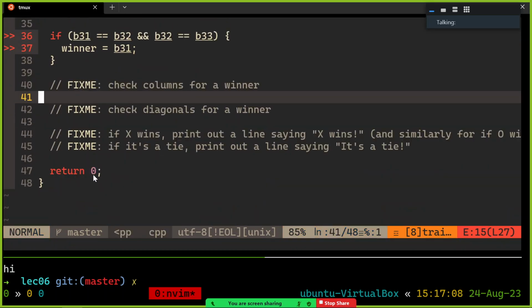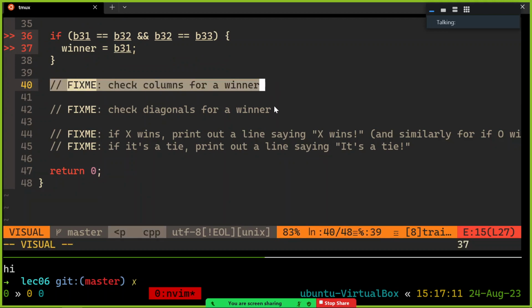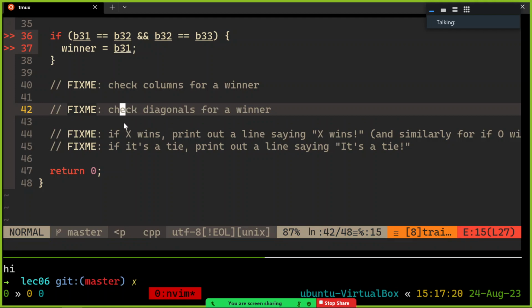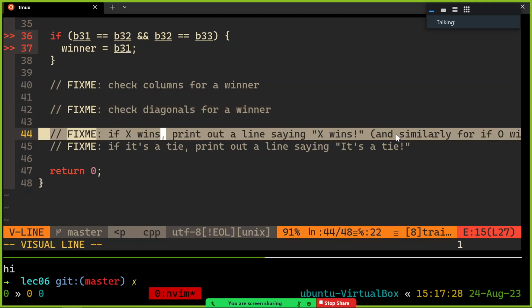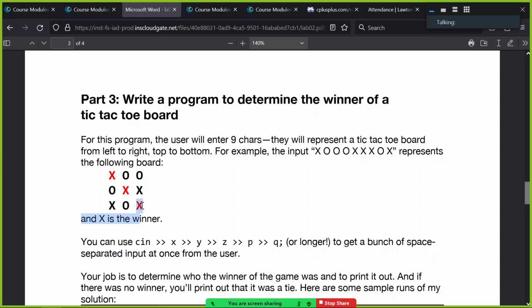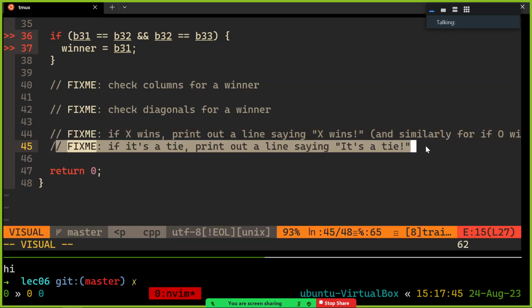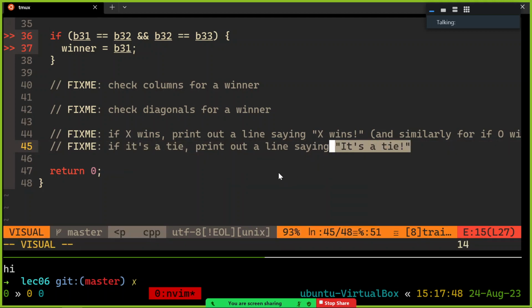You already have that. I want you to do the same thing to check the columns to see if there's a winner, and check the diagonals to see if there's a winner. We all know how to play tic-tac-toe, right? You might have to look that up on Wikipedia if you don't. But that's the idea. And after you've done all of these checks, you may have found a winner. If you did, print out who won. Say like X1 or O1, depending on the character who won, who had 3 in a row. All right. So if somebody won, print who it was and say that they won. Otherwise, if it was a tie and nobody won, then I want you to notice that too and output a line saying that it was a tie.